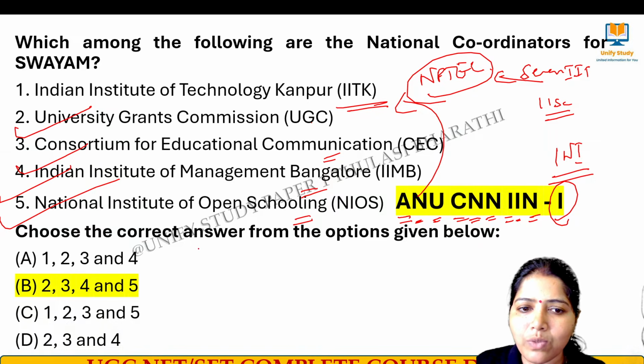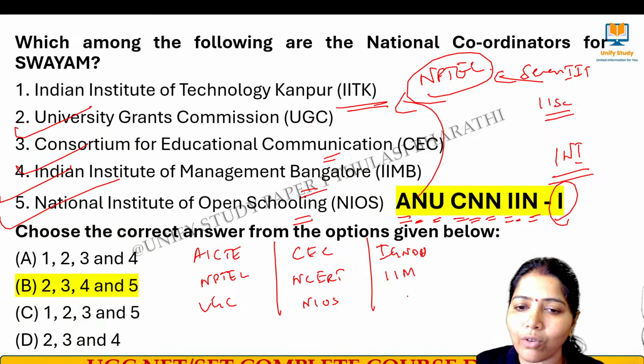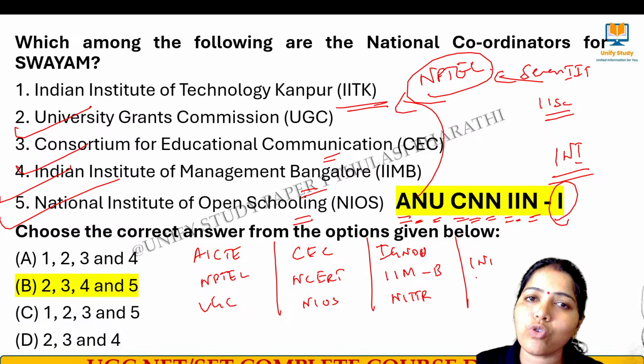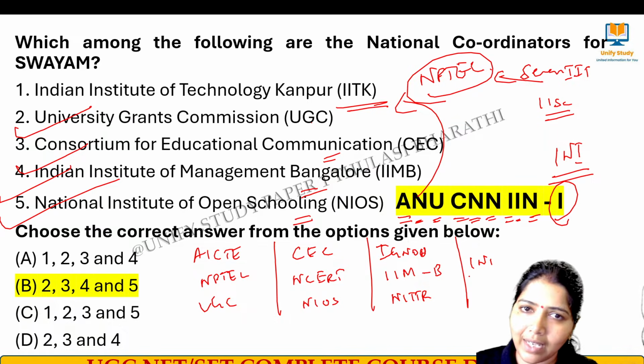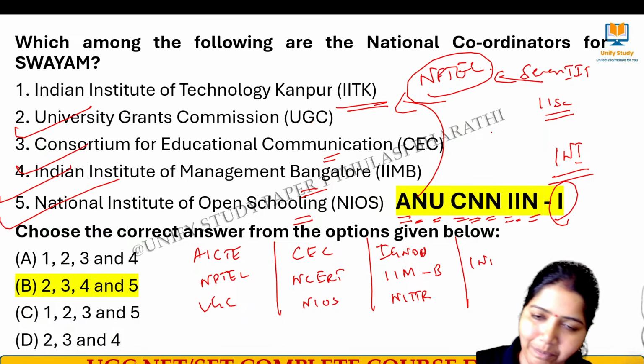So, A means AICTE, N means NPTEL, U means UGC, C means CEC, and then NCERT, NIOS, and IGNOU, that is for open education, and then IIM Bangalore, and NITTR Chennai, and INI, that is Institute of National Importance. Clear? So these are the 10 national coordinators that we have for SWAYAM.